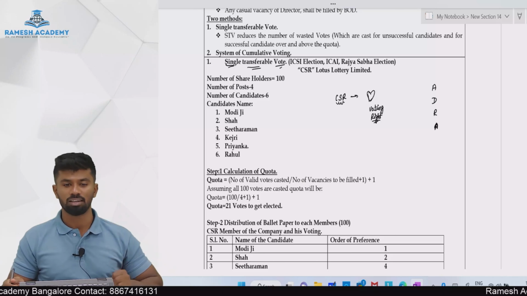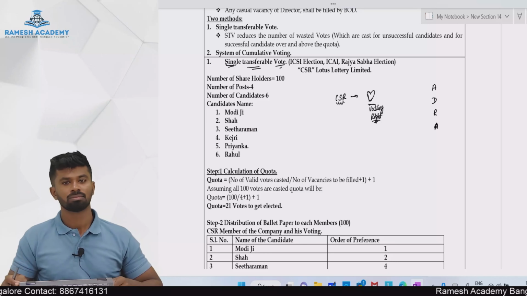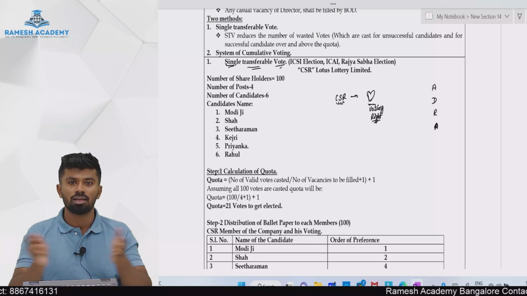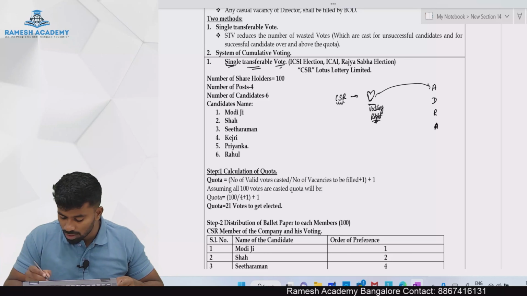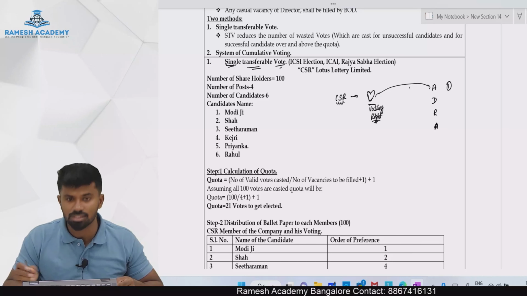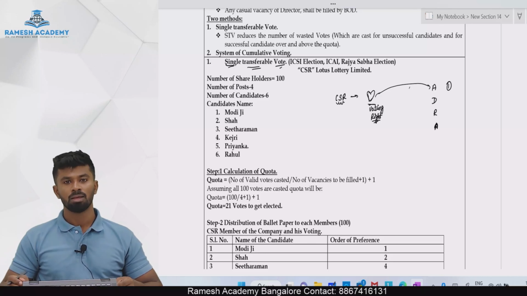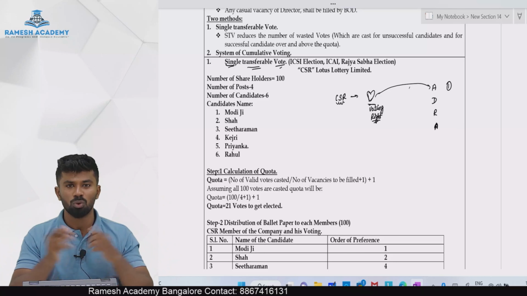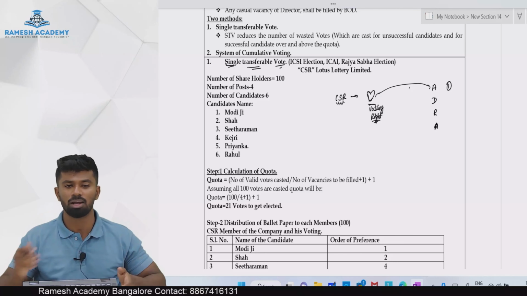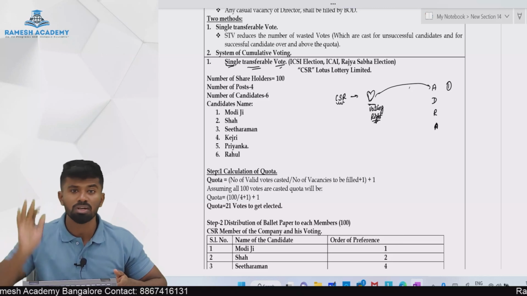There are 4 candidates, but I have only one heart. To whom can I give this heart? I can give it to any one of these. Let's say I give this heart to Anushka as a first preference. I say give this to Anushka. But what if Anushka already has so many hearts with her? She doesn't need my heart. There is no value for my heart for her because she already has so many hearts.